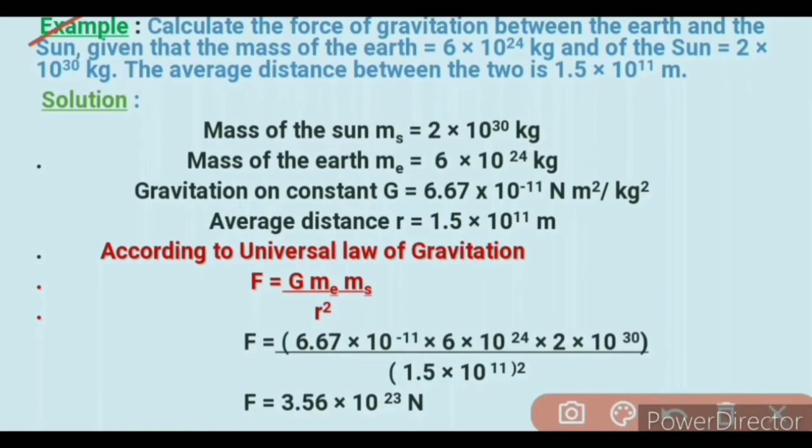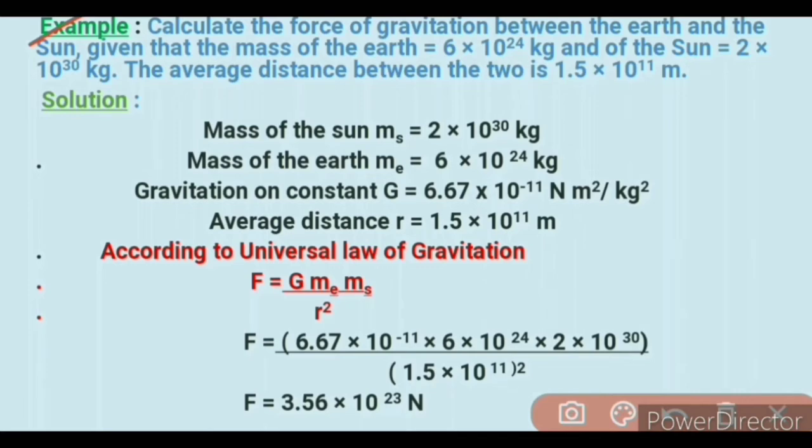Here we have an example. Calculate the force of gravitation between the Earth and the Sun. Given that the mass of the Earth is 6 multiplied by 10 raised to power 24 kg and of the Sun is equal to 2 multiplied by 10 raised to power 30 kg. The average distance between the two is 1.5 multiplied by 10 raised to power 11 meters. So the mass of the Sun, which is denoted by Ms, equals 2 multiplied by 10 raised to power 30 kg.